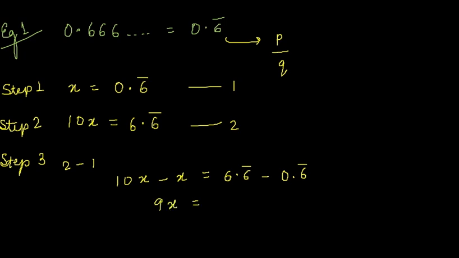So 9x will be equal to 6. Here 9 is in multiplication, so it will come in division. x will become 6 by 9. Now we are having a common factor 3. So we will reduce it by 3 and it will become 2 by 3. Let us understand this with one more example.